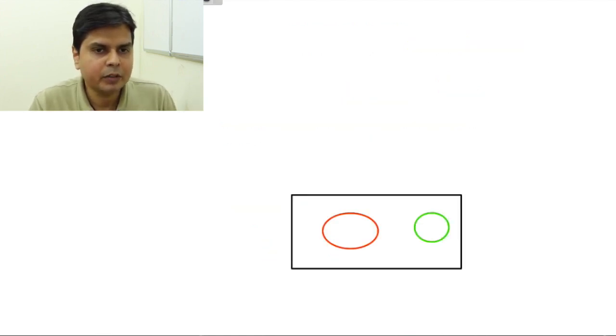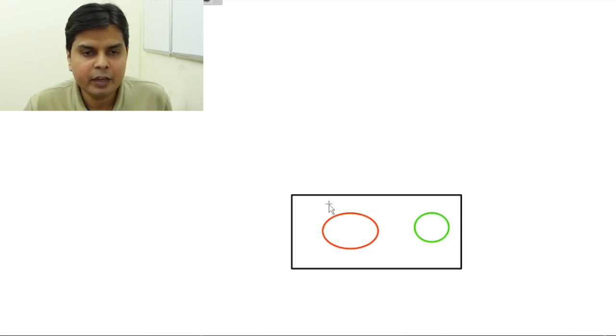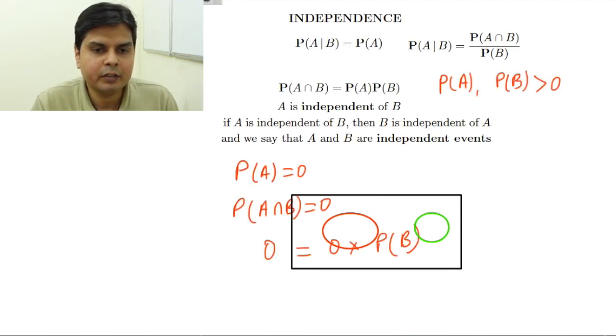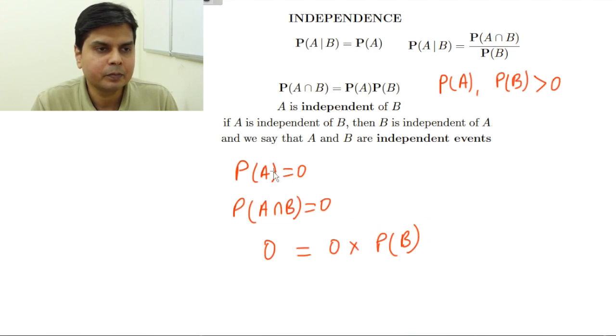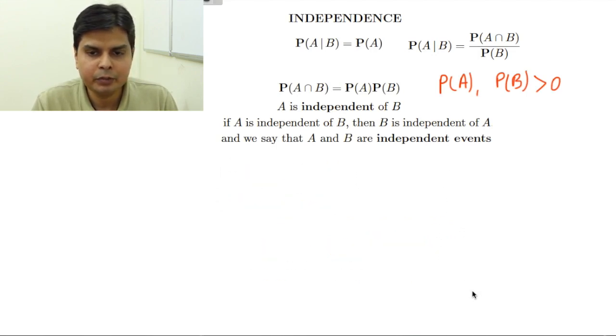Okay, now let's see another thing. Another common misconception among students is this.